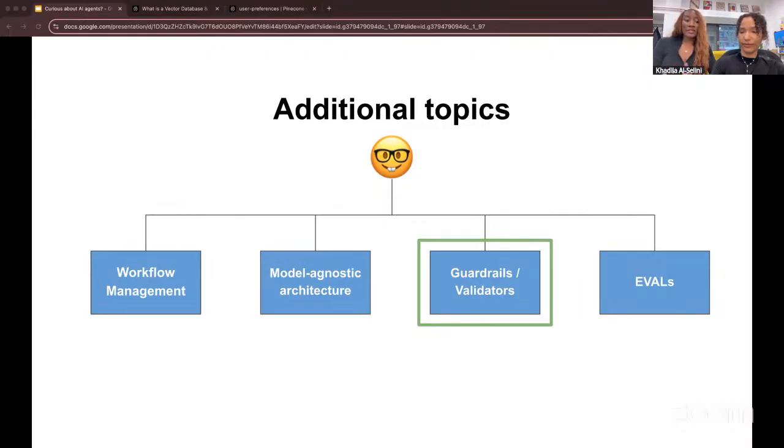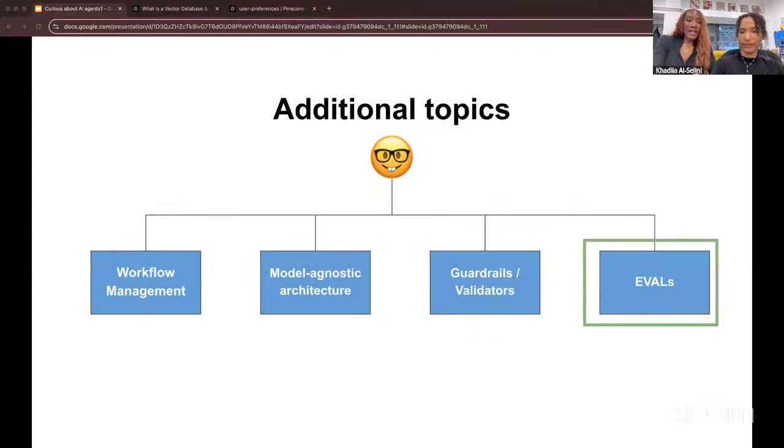Guardrails help ensure that the input and output of every LLM call adheres to a certain standard, and it helps us prevent the undesirable effects that could come from working with LLMs that are non-deterministic in applications where we need them to be reliable all the time. And finally, we'll also go into evals. This is where we can run regression tests to measure our agent's performance. We can fine-tune our prompts and make sure that any changes we're making are not causing regressions to the actual output.